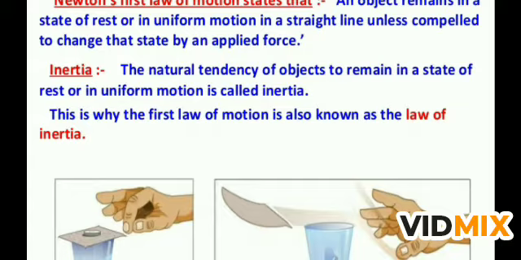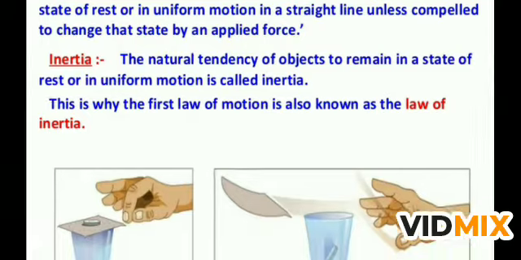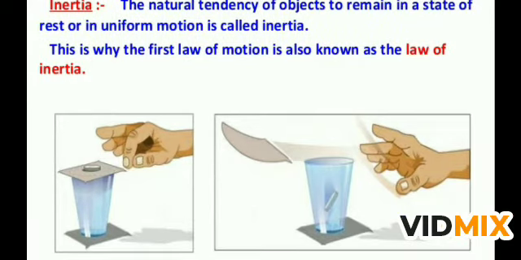Inertia is of 3 types: inertia of rest, inertia of motion, and inertia of direction. This is why the first law of motion is also known as the law of inertia. If you see this experiment, you can do it at your home also. You take a glass, you put a card on that glass, and you put a